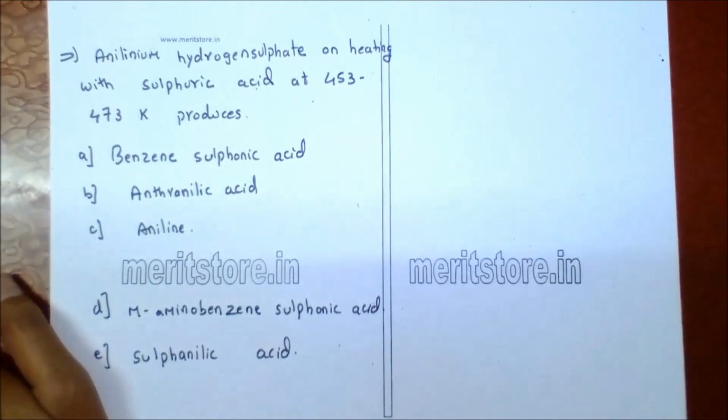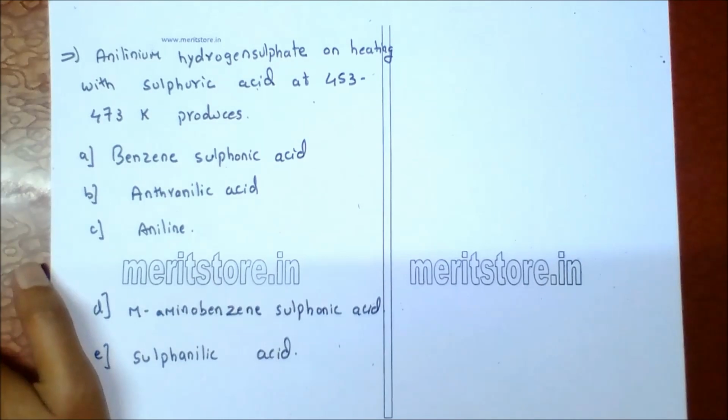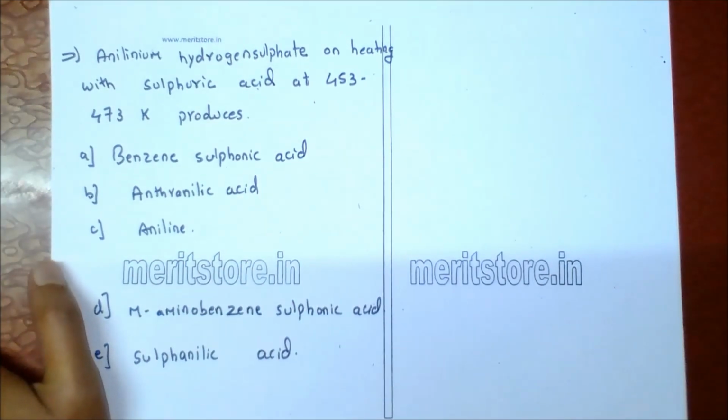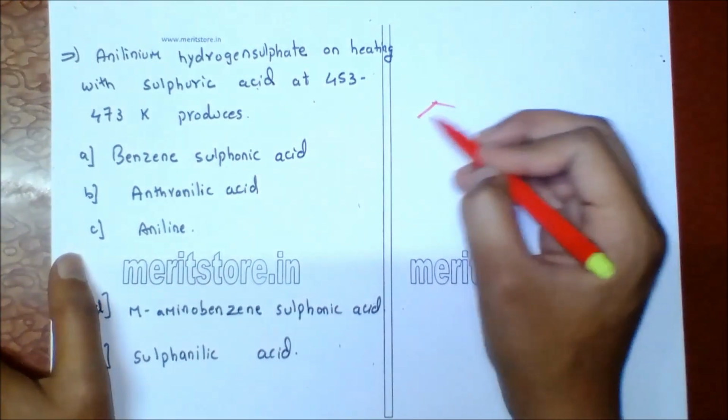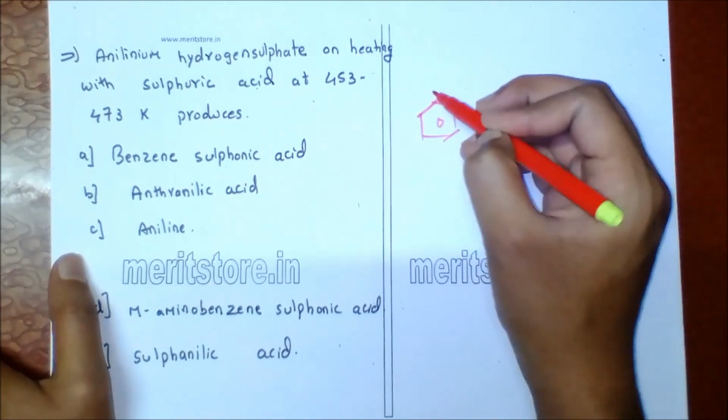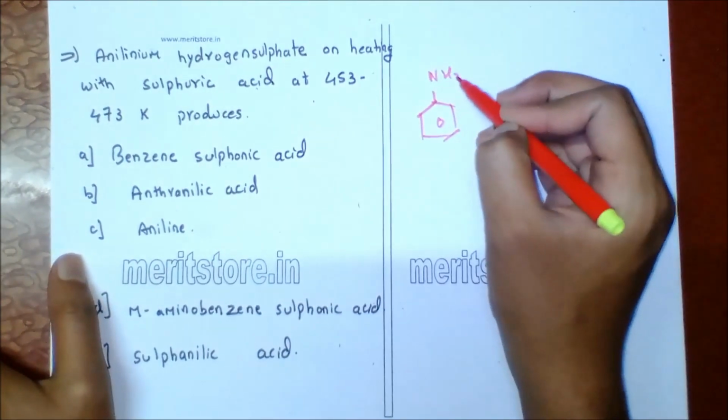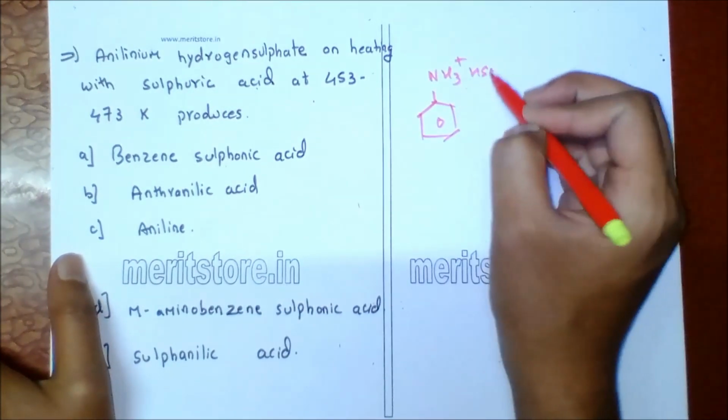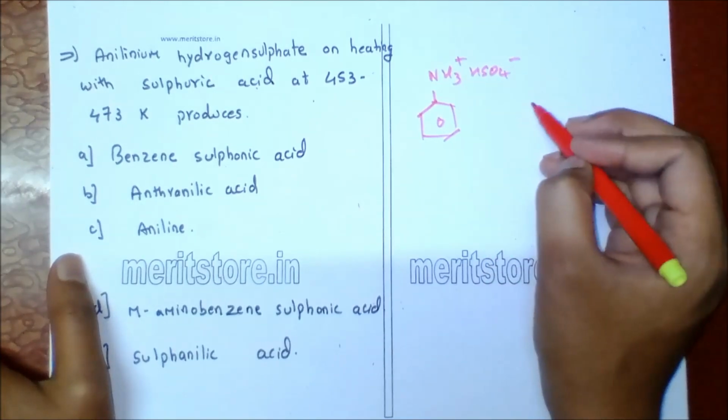Anilinium hydrogen sulfate on heating with sulfuric acid at 453 to 473 Kelvin produces A. benzene sulfonic acid, B. anthranilic acid, C. aniline, D. meta-aminobenzene sulfonic acid, E. sulfanilic acid. So anilinium hydrogen sulfate, the structure will be benzene ring attached to NH3 plus HSO4 minus, on